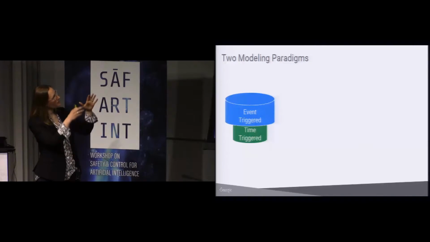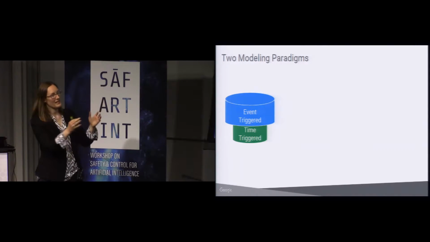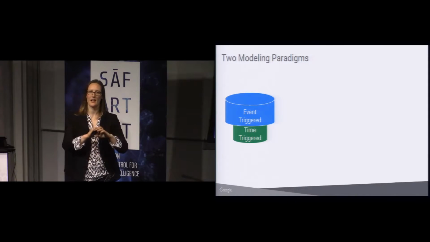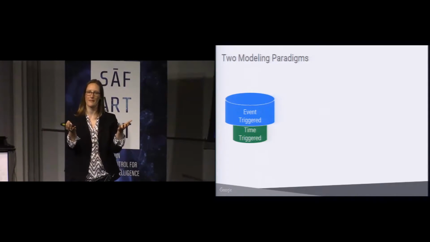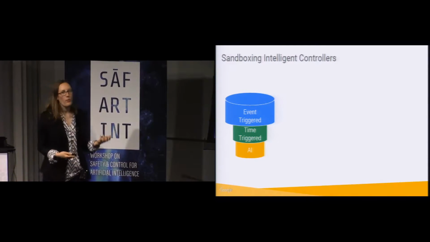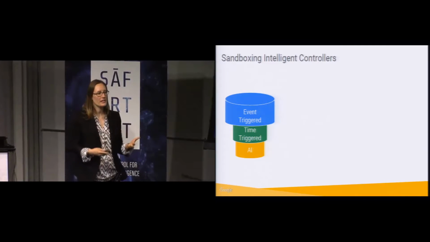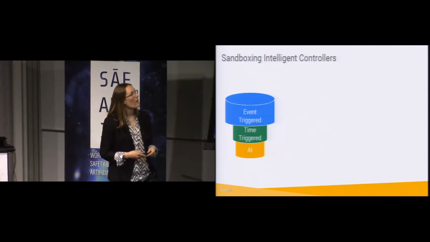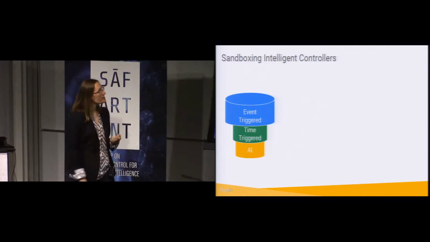Okay, so I'm going to sort of conceptualize these as the event-triggered system has a larger set of reachable behavior, and we refine it into this smaller time-triggered system. But now what about AI? Can we use this same kind of reasoning to talk about artificial intelligence controllers?